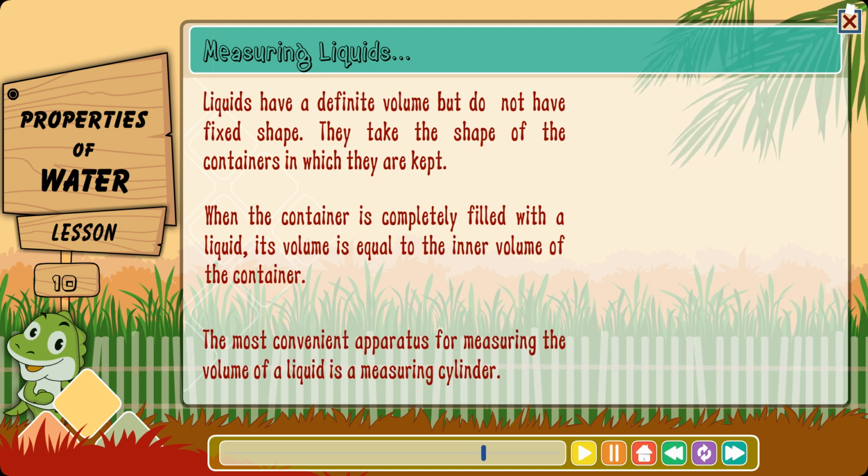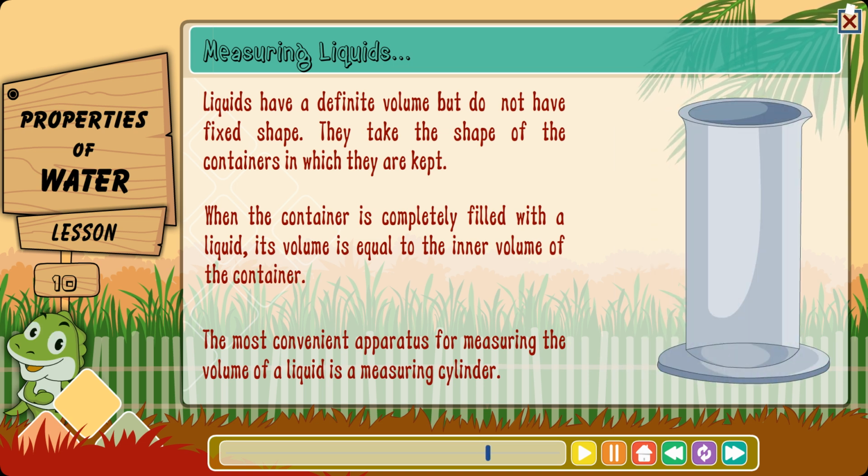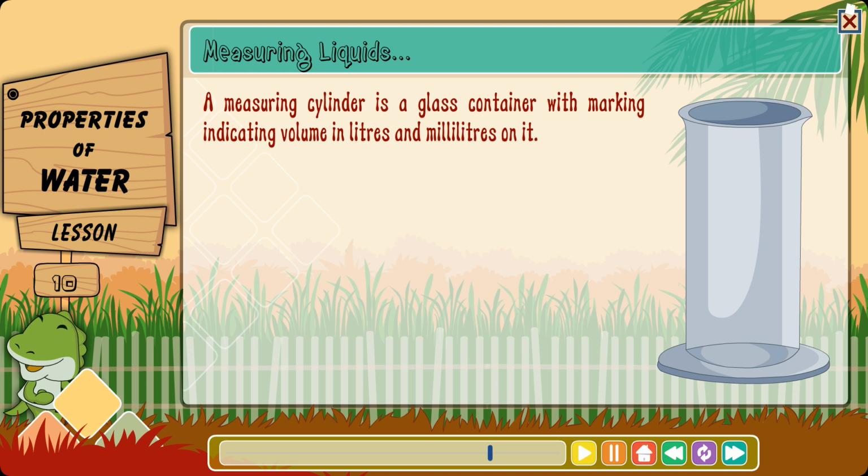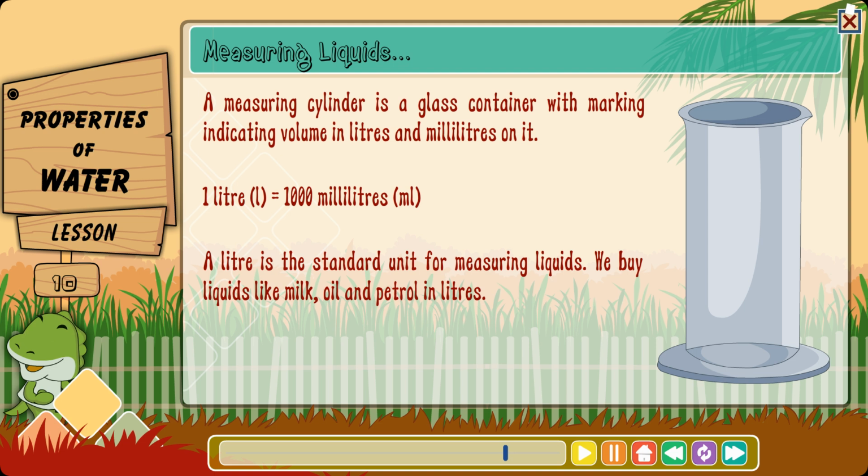The most convenient apparatus for measuring the volume of a liquid is a measuring cylinder. A measuring cylinder is a glass container with markings, indicating volume in liters and milliliters on it. 1 liter is equal to 1000 milliliters.